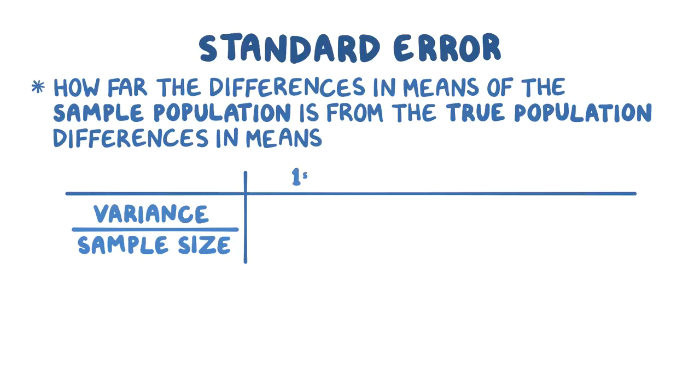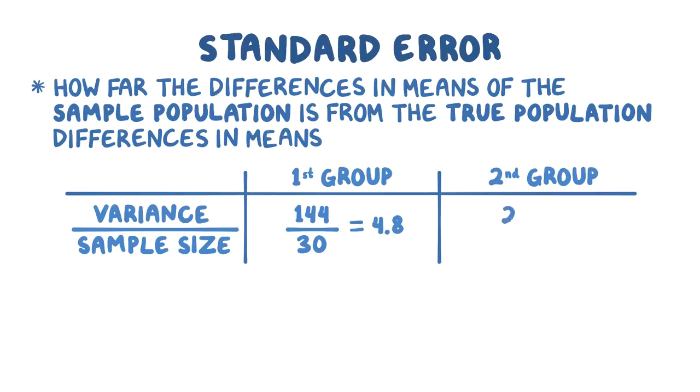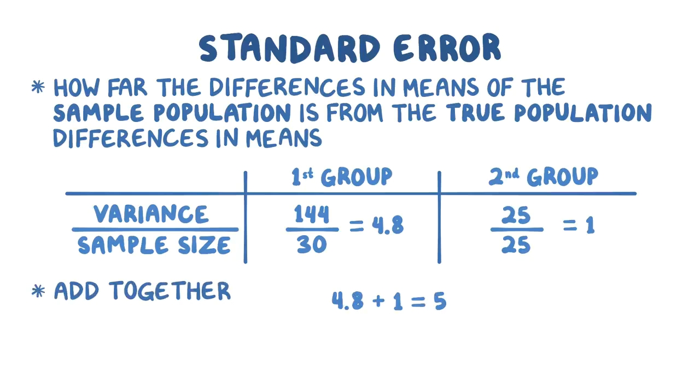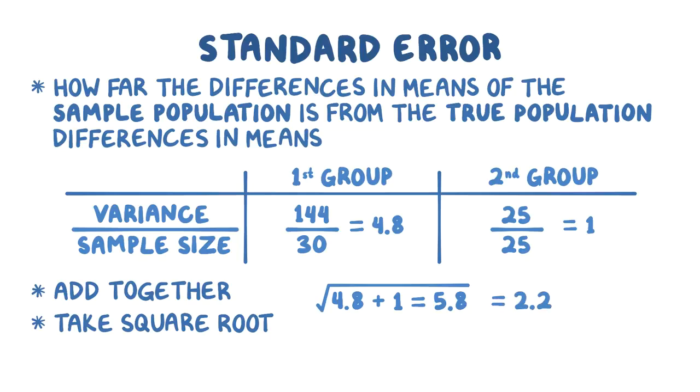First, you find the variance for the first group, 144, and divide it by the sample size for the first group, which is 30, and that equals 4.8. Then, you take the variance for the second group, 25, and divide it by the sample size for the second group, which is 25 as well, so that equals 1. Those two numbers are then added together, so 4.8 plus 1, which equals 5.8, and finally, you take the square root of that whole thing. The square root of 5.8 is 2.2, so the standard error is 2.2. When the standard error is small like this, that means that the sample population is more representative of the general population.